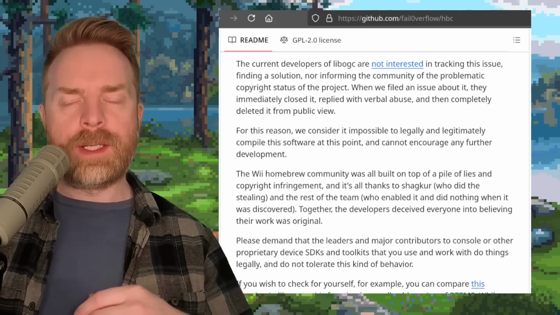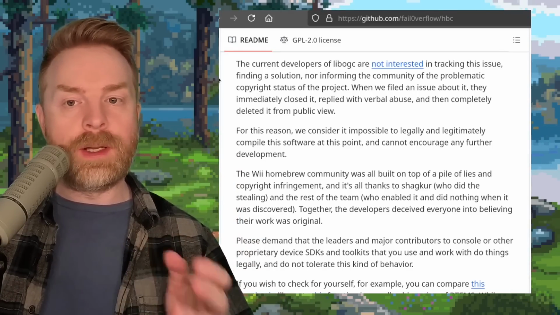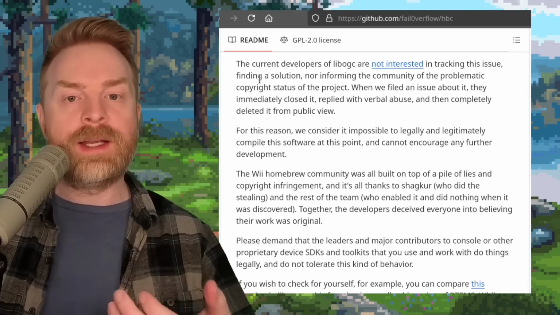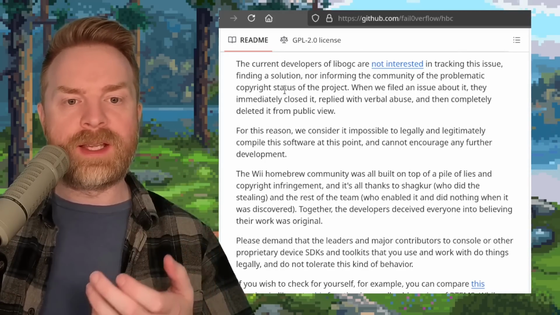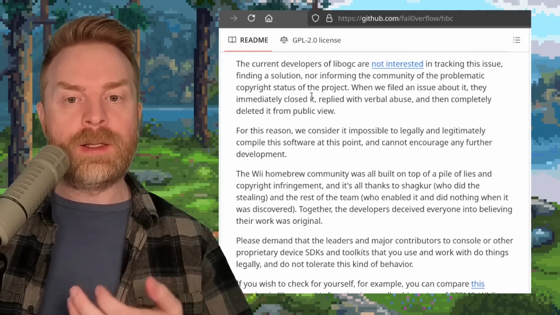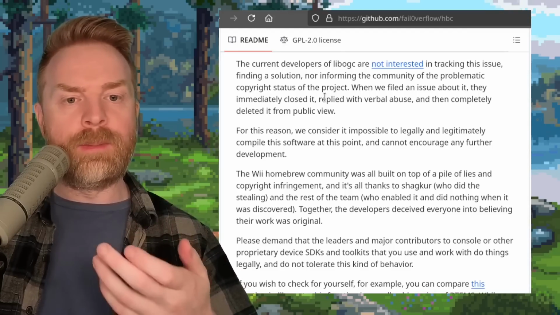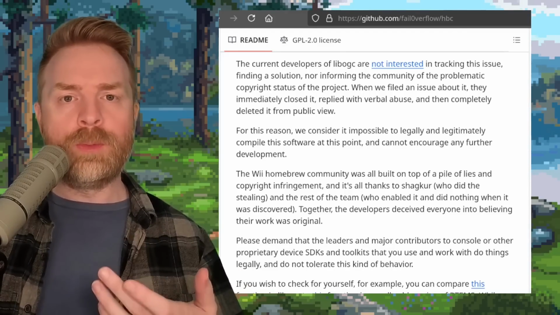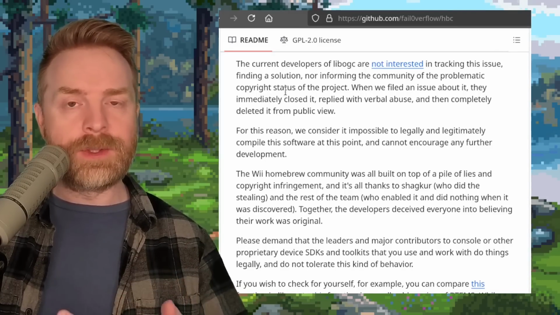On top of that, because yes, there's even more, they say the current developers of libogc are not interested in tracking the issue, finding a solution, nor informing the community of the problematic copyright status of the project. When we filed an issue about it, they immediately closed it, replaced it with verbal abuse, and then completely deleted it from public view. So there you have it from the Homebrew channel's point of view, and there may be other points of view out there, and we'll have to wait and see if those arise.